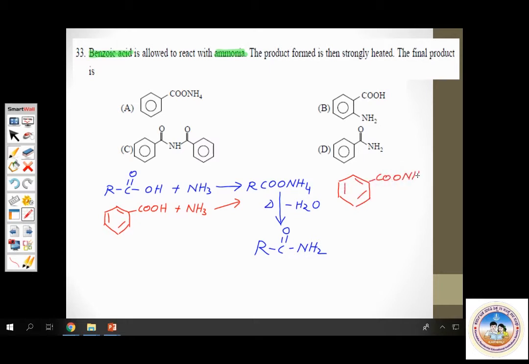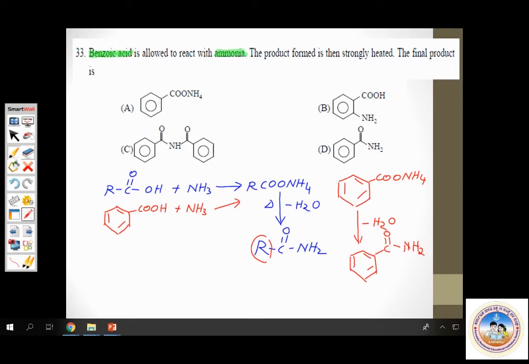This upon heating loses water to give you the corresponding amide. How do you write the amide? Observe, here it is RCONH2. In this case, the R group is nothing but the benzene ring. So just attach that to CONH2. Benzamide is the answer.